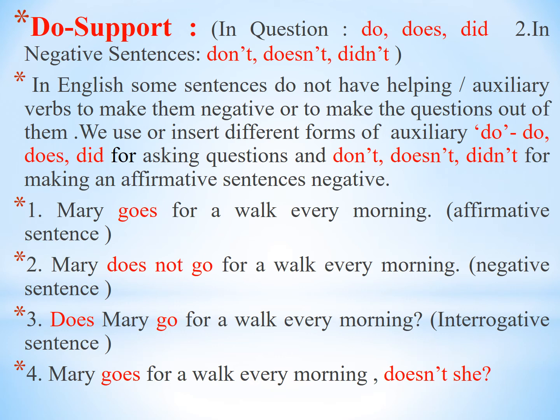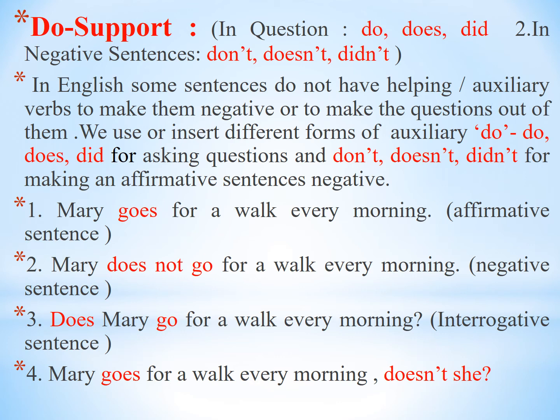For example, Mary goes for a walk every morning. This is an affirmative sentence, and we have to transform it into a negative sentence. We have to add does and not. Add not after does. In the affirmative sentence, the verb goes is used. Goes is a form of go, the main verb, and does is implied. Es means does. Does go means goes. That's why Mary does and go.